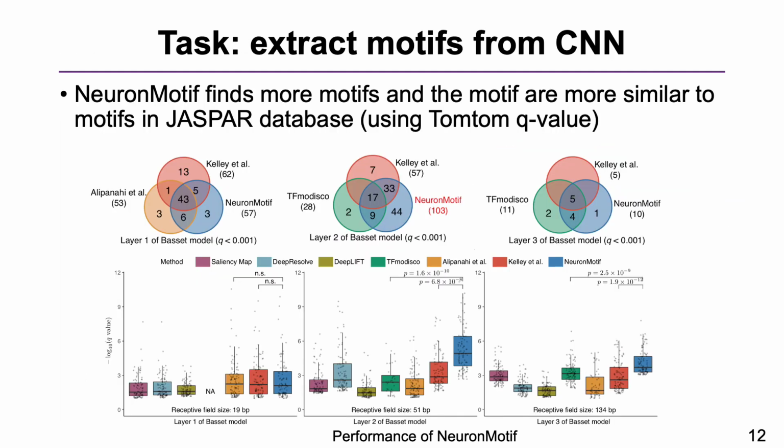In the task of extracting motifs from CNN, to measure the performance, we use the Q-value of TOMTOM to measure the similarity between the found motif and the known motif in the JASPAR database. In the result, NeuronMotif found more known motifs, and the motifs matched the known motifs better.